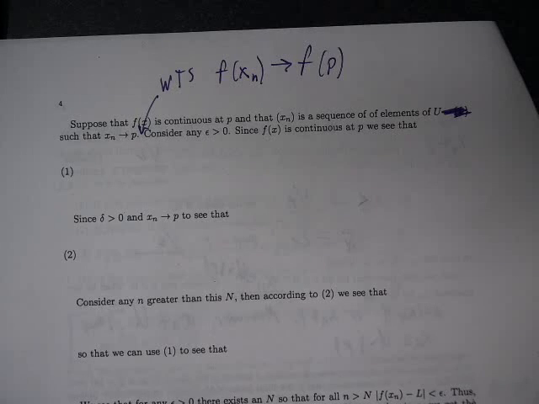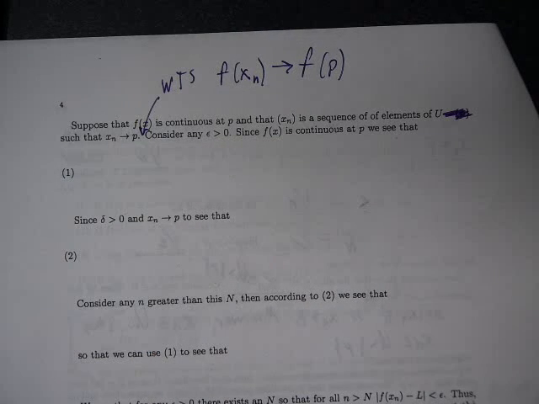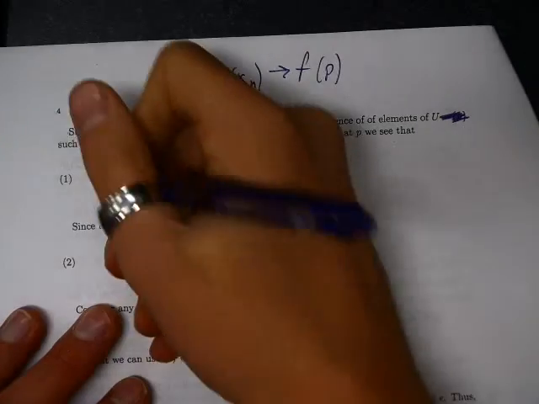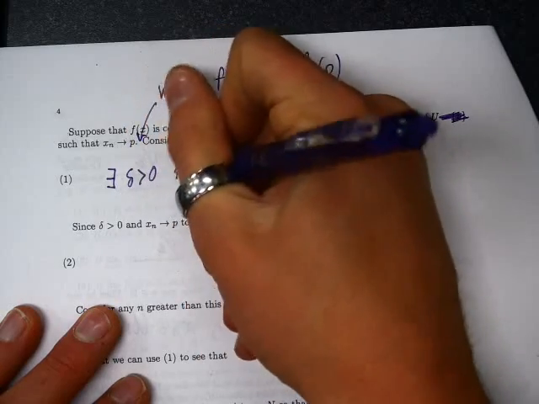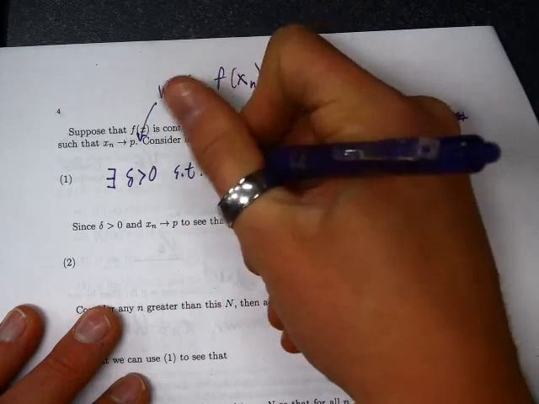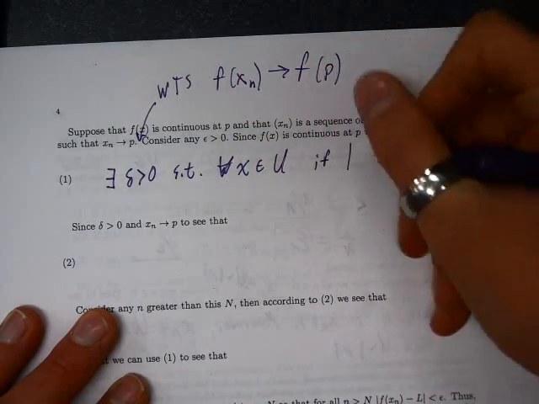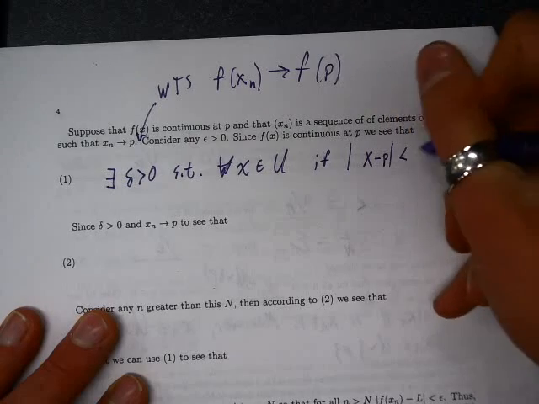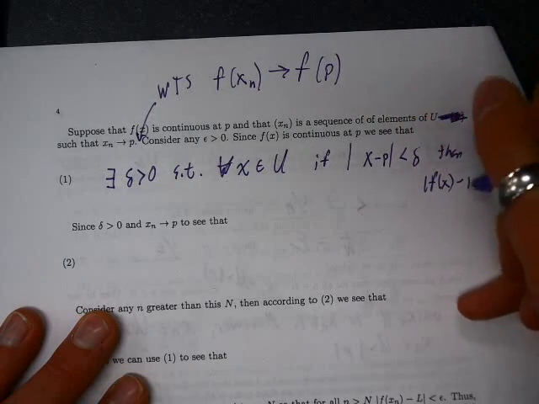So let's consider any epsilon bigger than 0. This function f is continuous at p. What does that mean? What does that buy you? For epsilon bigger than 0, there exists a delta bigger than 0, such that for all x in U, if the absolute value of x minus p is less than delta, then the absolute value of f(x) minus f(p) is less than epsilon.